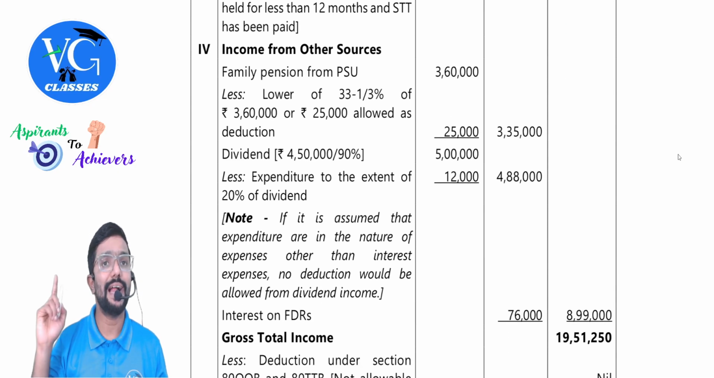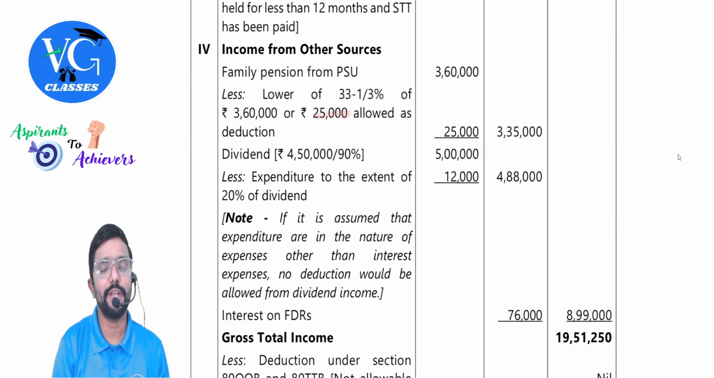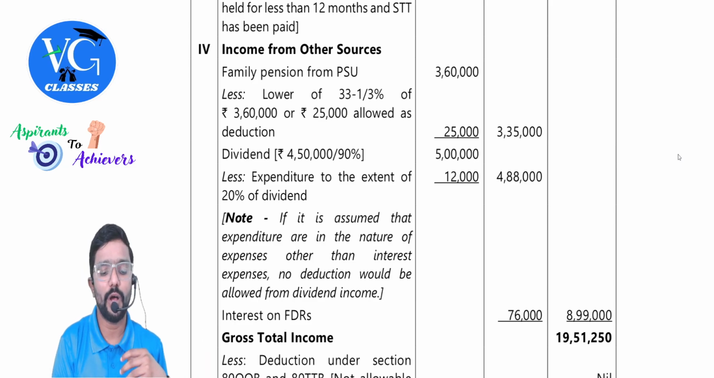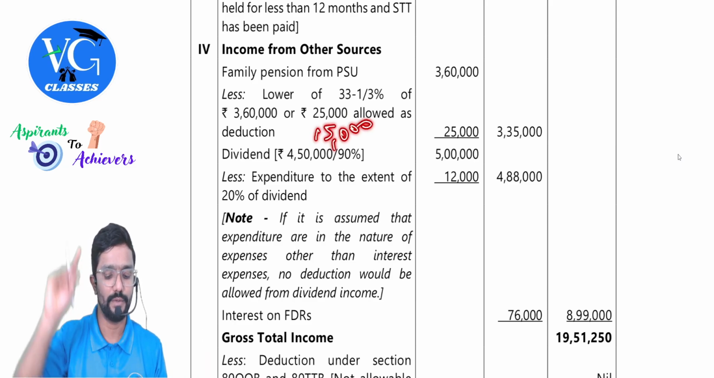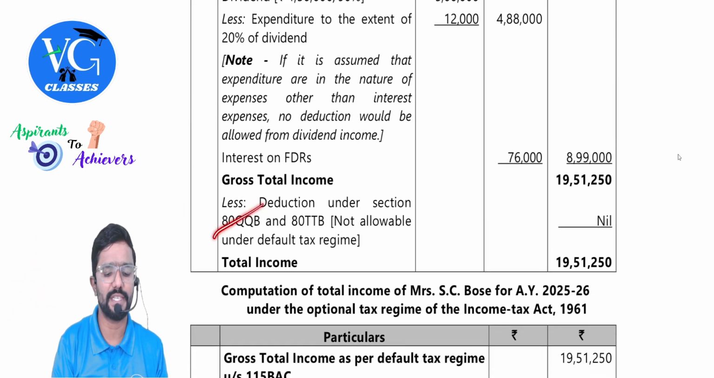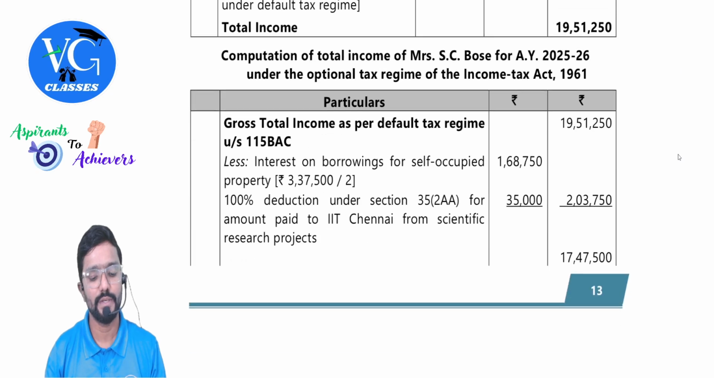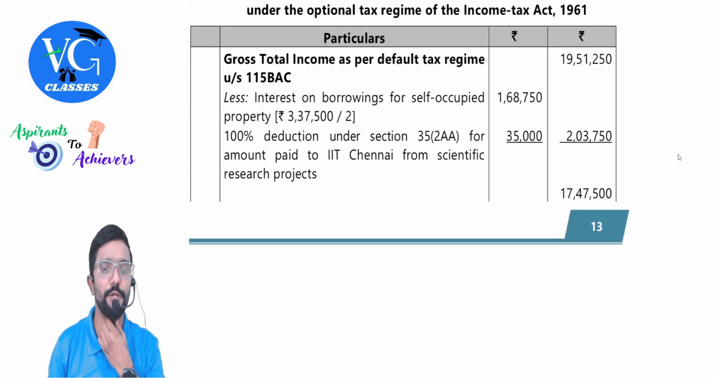Family pension under optional scheme, it is not 25, it is 15. One third of actual pension or 15,000, whichever is lower. Hope you got it. Plus deductions. Deductions and all will anyway come after gross total income. Got it? Yes. So these are the necessary adjustments which we need to make.